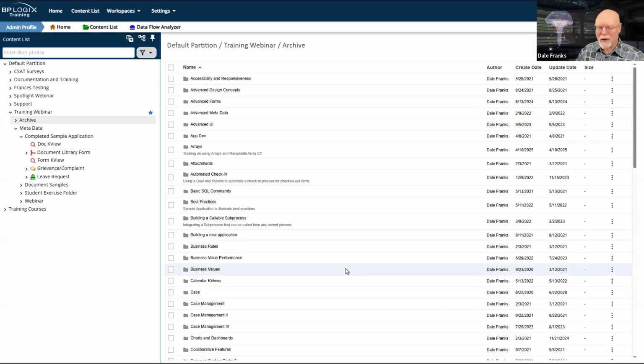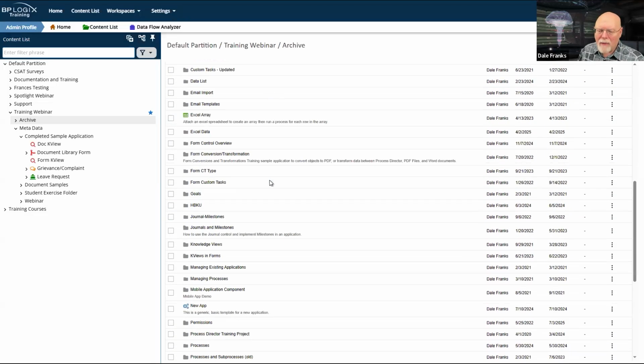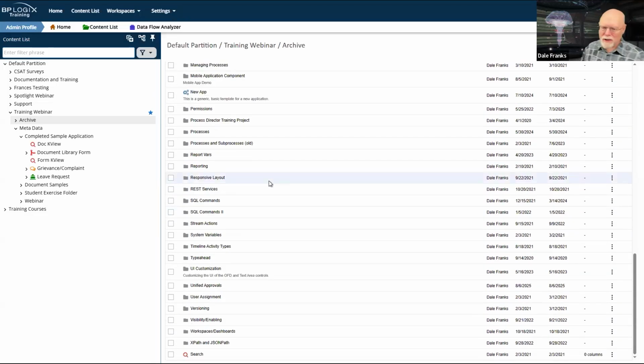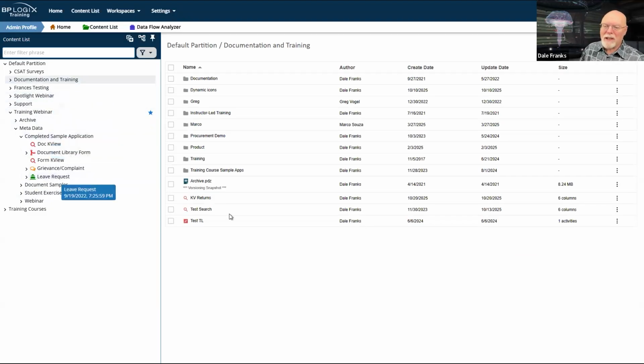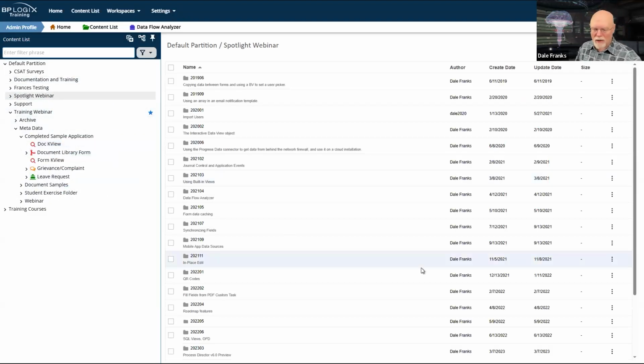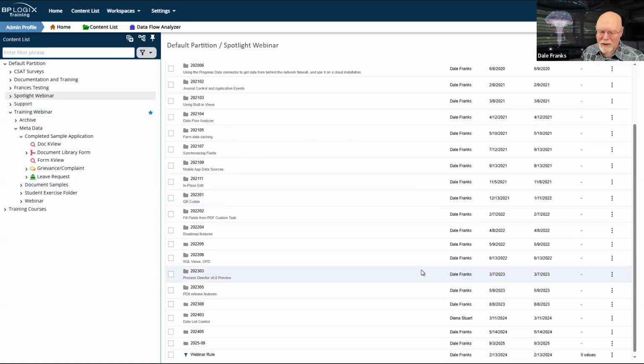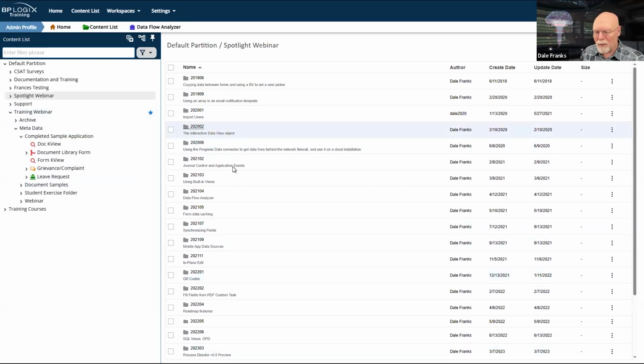closed down our office and everything had to be accessible online. So I switched over to this server in 2021. And I have all of these folders here. I've got all kinds of stuff in there. And of course, that's only inside the training webinar folder, because I've also got this documentation and training folder. I've got my Spotlight webinar folder, which contains all of the Spotlight webinar stuff that I've given since 2021. Well, it's either on this server or on the documentation server, because the documentation server is running a bleeding edge